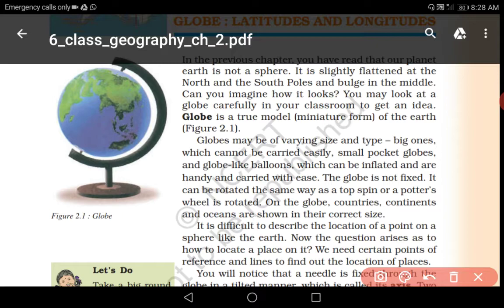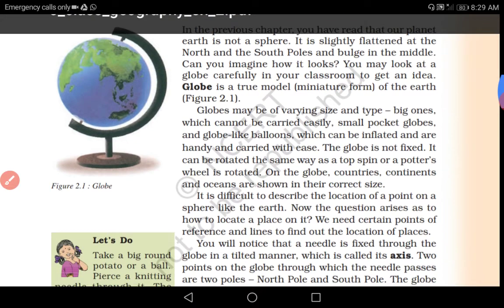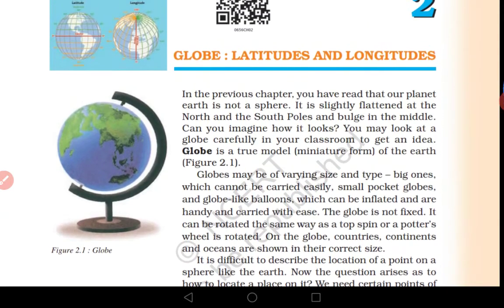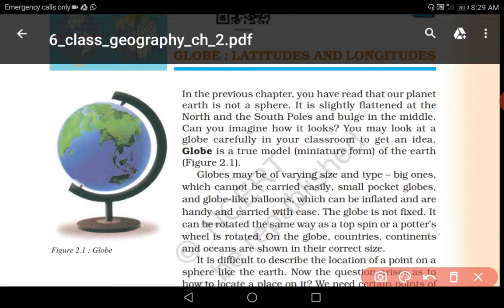And what else can you see on the globe? On the globe, you can see the oceans, you can see the countries and continents, and you can see the islands also. And these globes come in various sizes. Some globes are very small, some are very big, and some globes are balloon shaped also, means they can be inflated and they are handy to carry. And this globe is not fixed also, it can rotate also as the earth is rotating.